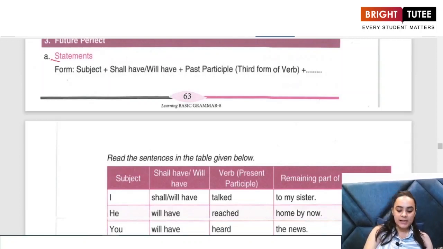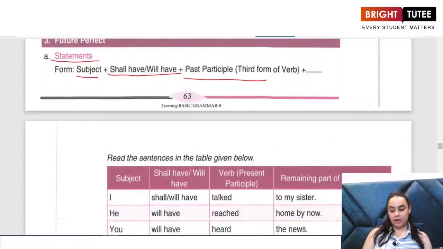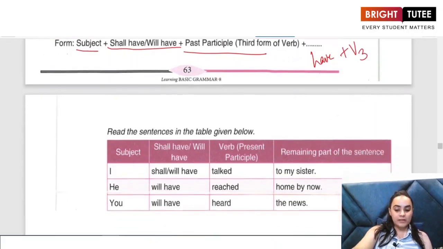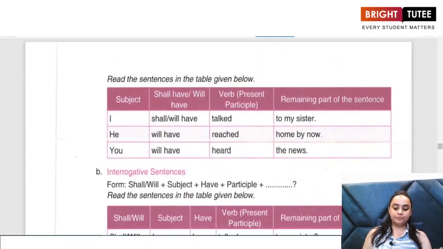Now what is the sentence structure of a future perfect tense? We use the subject followed by shall or will have plus the third form of the verb. Now, as we have discussed in the previous videos, the moment has, have or had appears, we use the third form of the verb. For example, look at the table given to you. I shall have or I will have talked to my sister. He will have reached home by now. You will have heard the news.